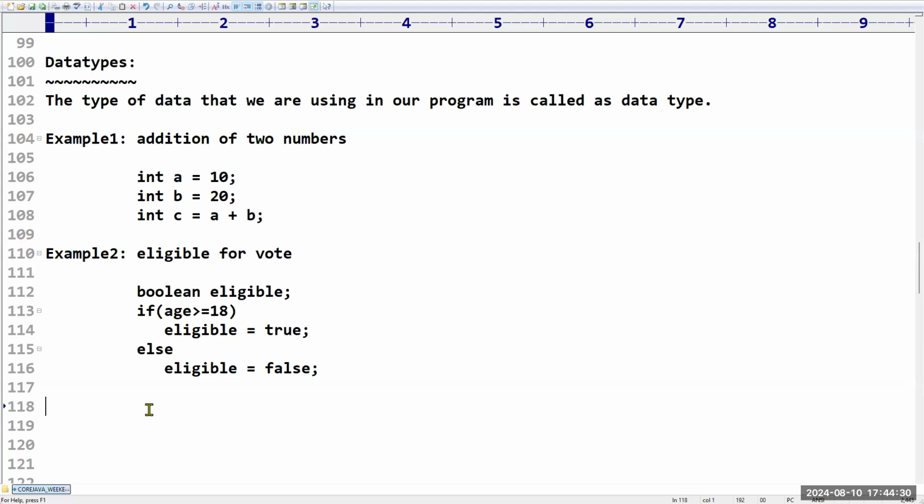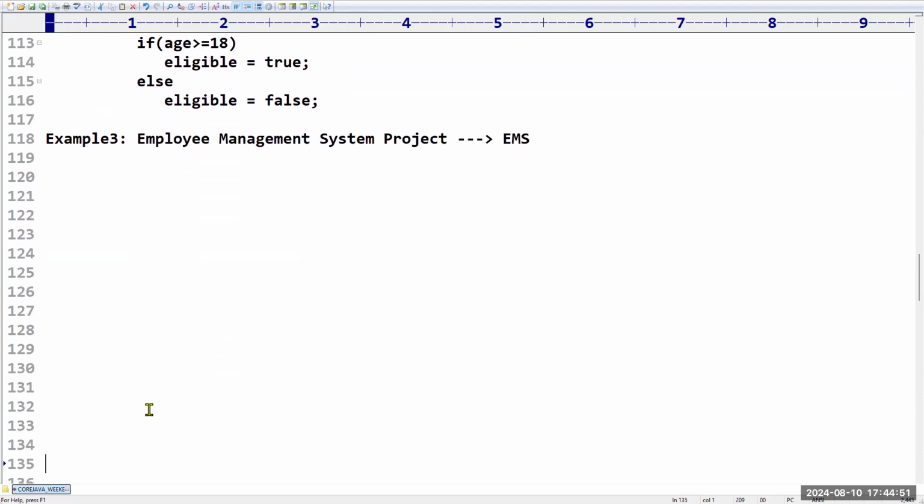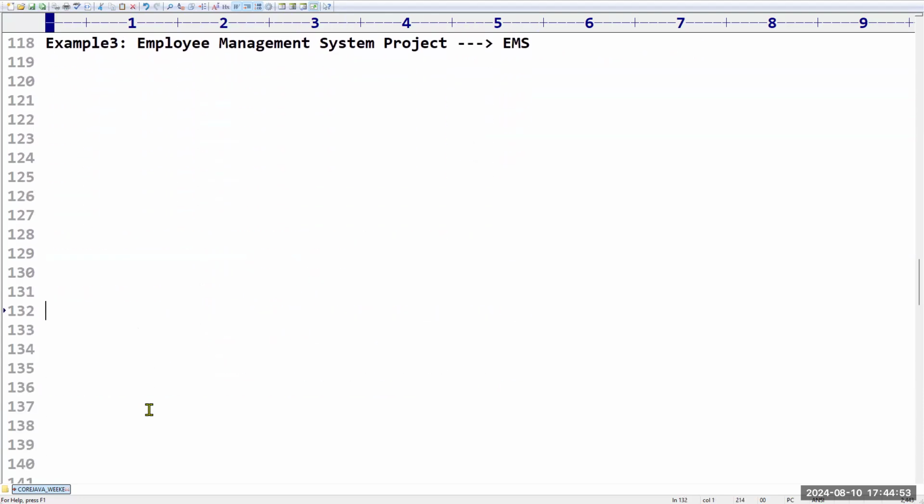Yes, sir. Right. I will take a real-time scenario. Assume I'm developing an employee management system, EMS. In this employee management system, the client came up with different storages with different values. First, they need to store employee ID.